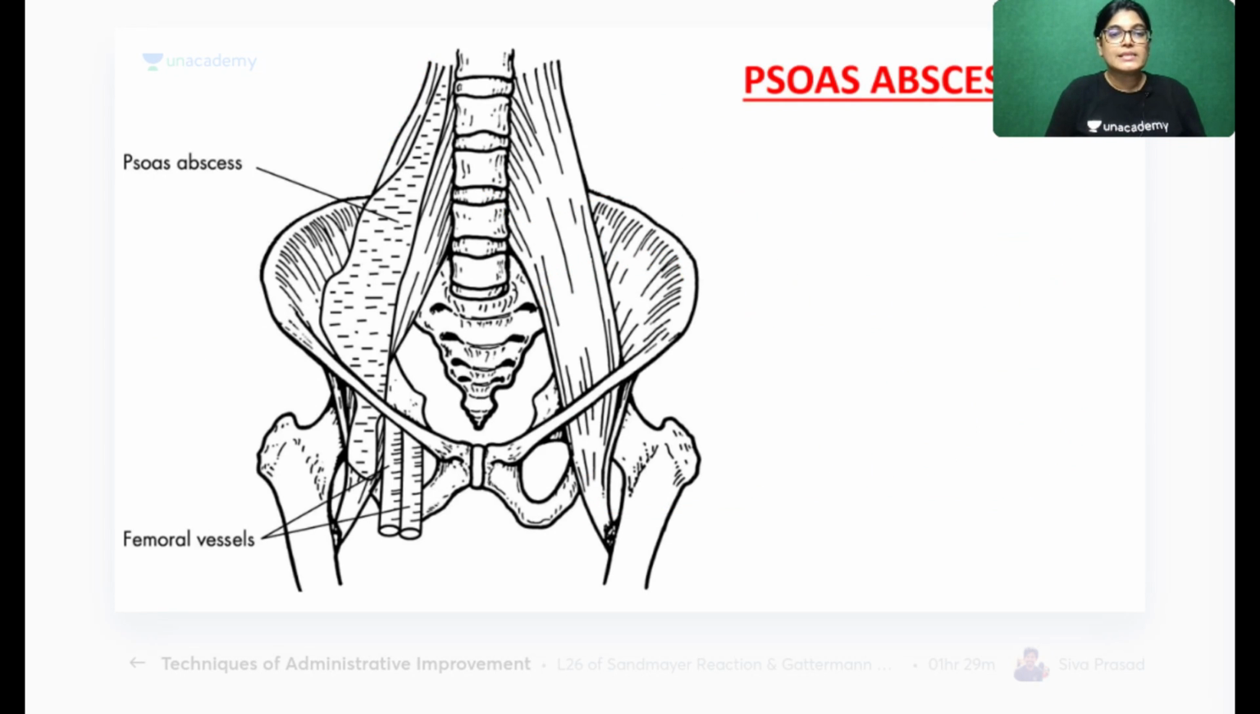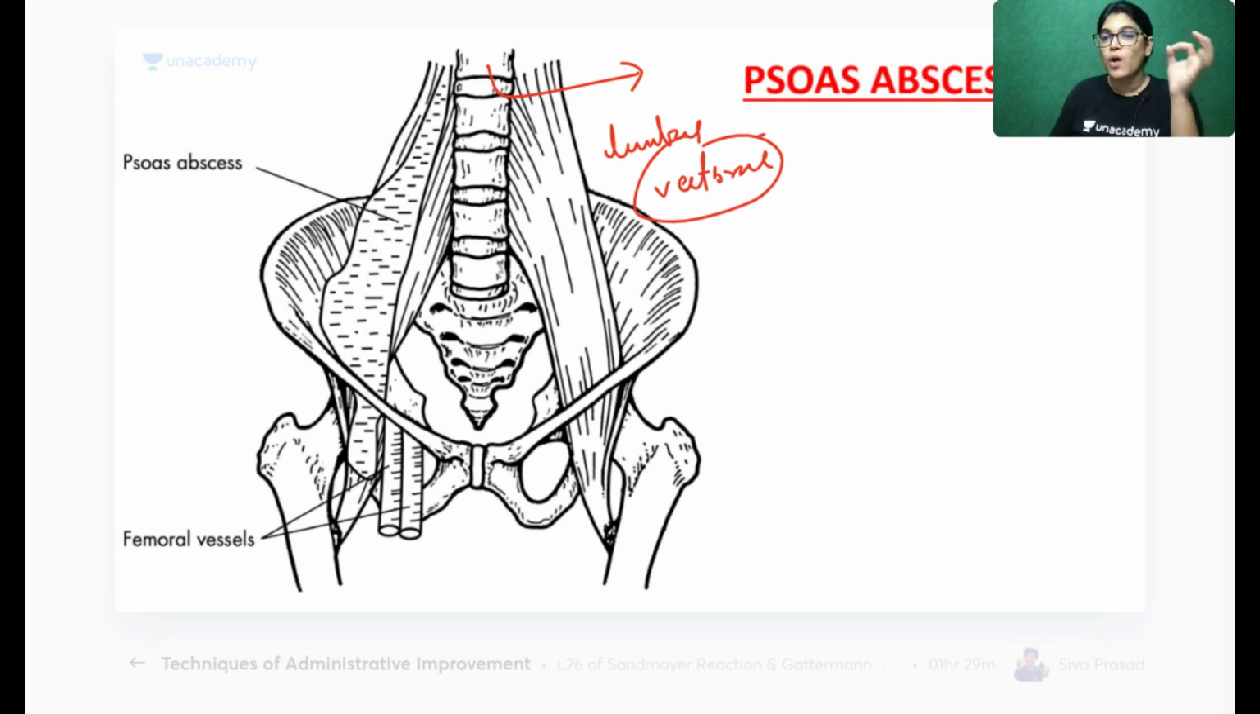Just see here. This is vertebrae. What are these? These are lumbar vertebrae. Now, I told you when I was explaining the femoral triangle, I told you about the psoas muscle and iliacus muscle. Psoas muscle is a muscle of the abdominal region. Why? Because it is originating from lumbar vertebrae.